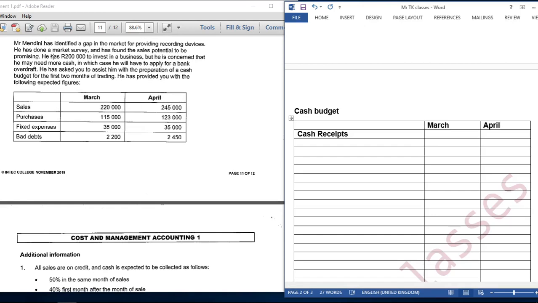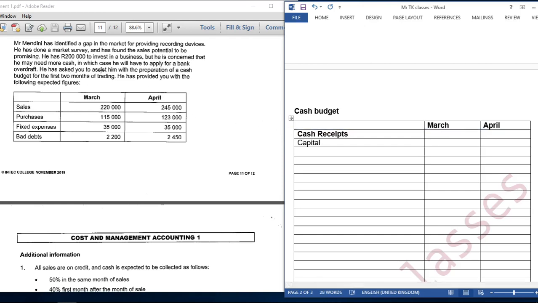Before we go there, they are saying he has 200,000 to invest in a business, but he is concerned that he may need more cash. If he has 200,000 to invest in a business, what does that mean? That is capital, and the business bank account is going to increase by the capital.